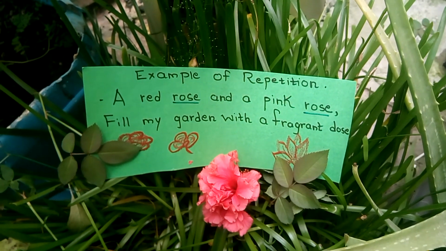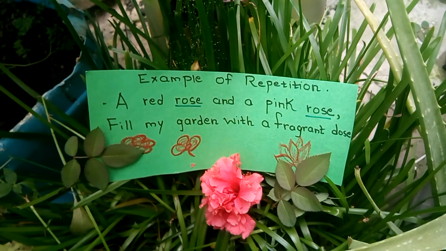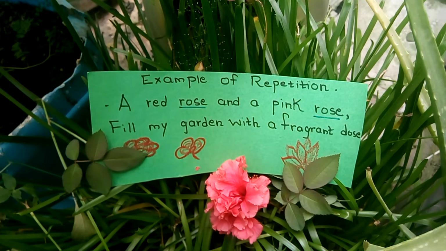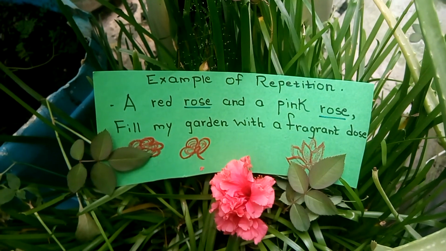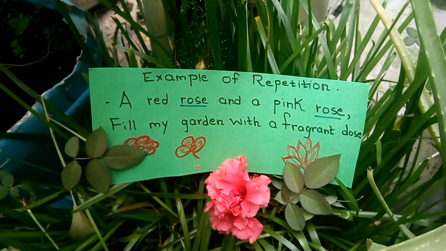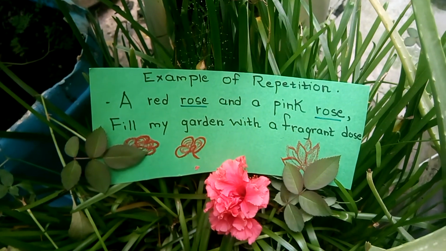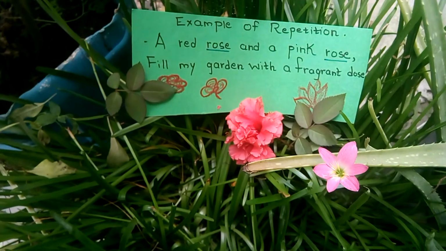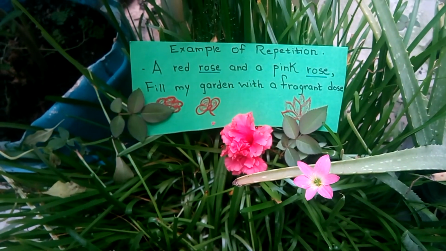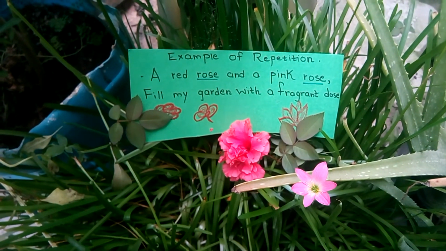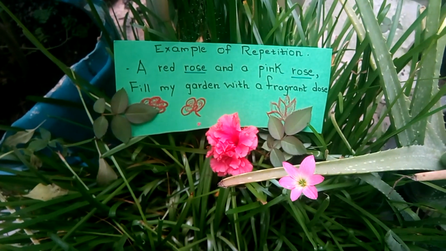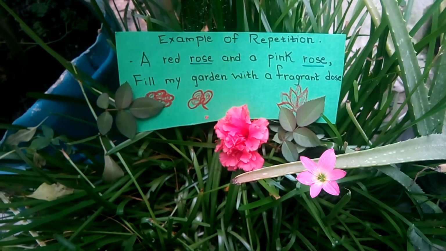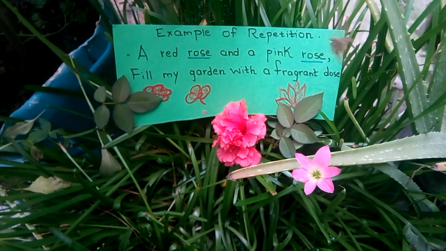Let's see the poetical lines for the red rose and pink rose. A red rose and a pink rose fill my garden with a fragrant dose. Here we can see that the word rose has been repeated, and so we can call it repetition. I hope you have understood both the figures of speech, alliteration and repetition, and you have also seen that it's very easy to identify the figures of speech, and we can also easily frame the poetical lines.